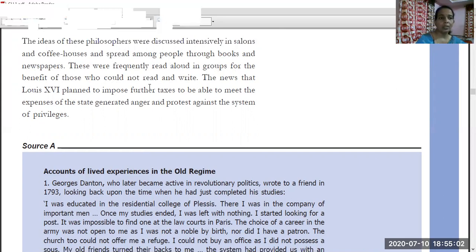The news that Louis XVI planned to impose further taxes to meet the expenses of the state generated anger when people heard of his plan to increase the taxes. Now people got angry. They generated anger and protested against the system of privileges. This was the situation in France in the late half of the 18th century. We have studied in this part the background for the French Revolution in the 18th century.